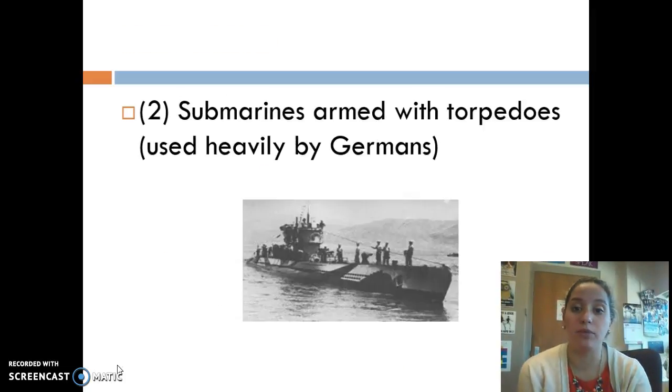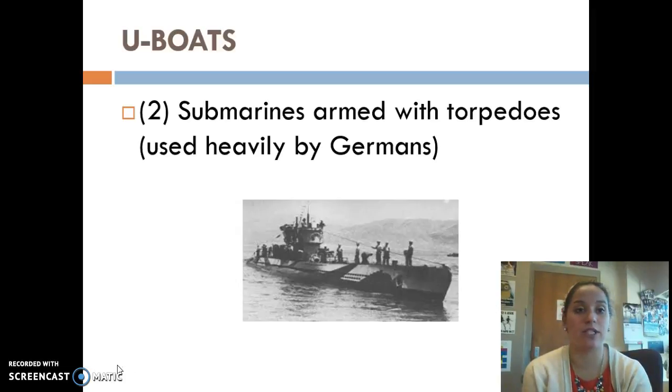Number 2 are submarines armed with torpedoes, used heavily by the Germans. We call these U-boats. You saw these in World War I. Remember that this is what the Germans used when they sank the Lusitania.